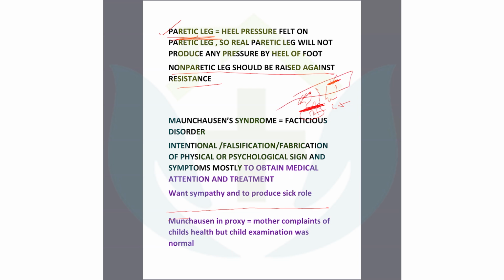Because if paralysis is present, she or he will not put pressure from the paralytic leg. But you are giving resistance to the left leg, and she is pressing you with the right to give more resistance. So that's why there is no real paralysis actually. This is a very easy and very nice test, Hoover's test. So if Hoover's test is positive, you will answer conversion disorder.